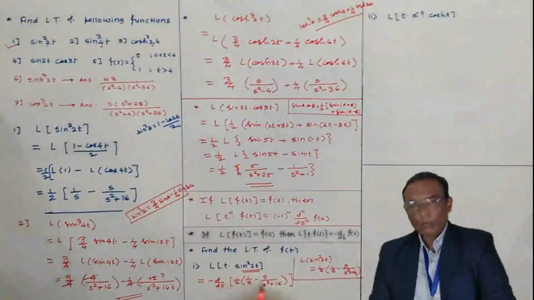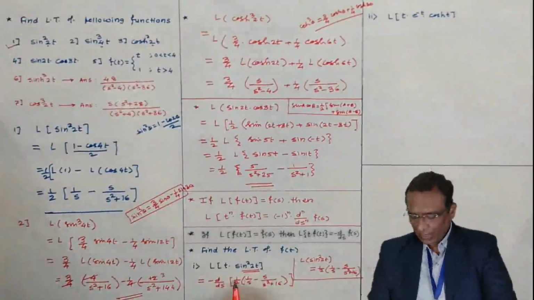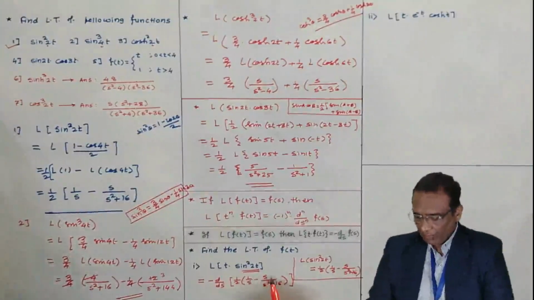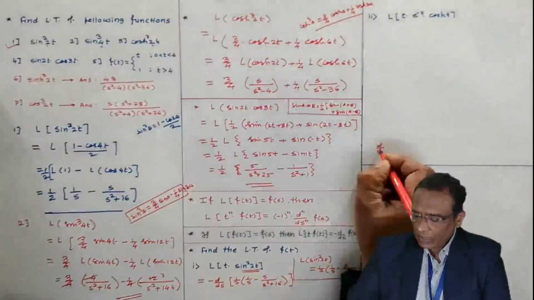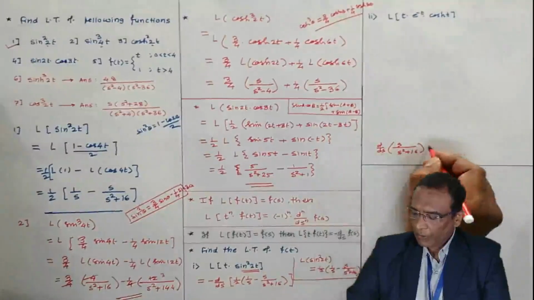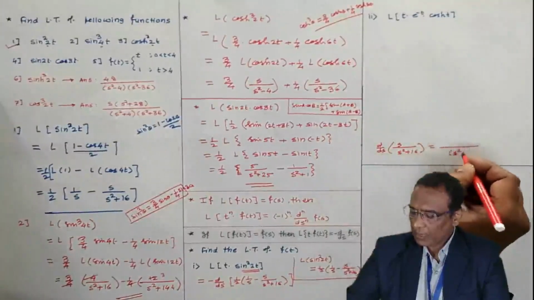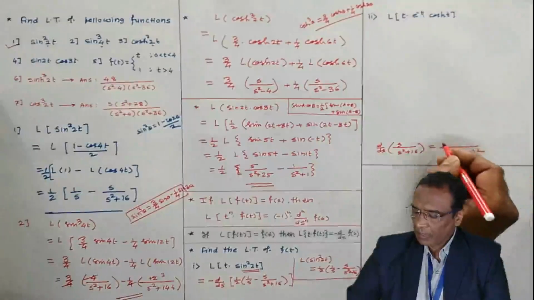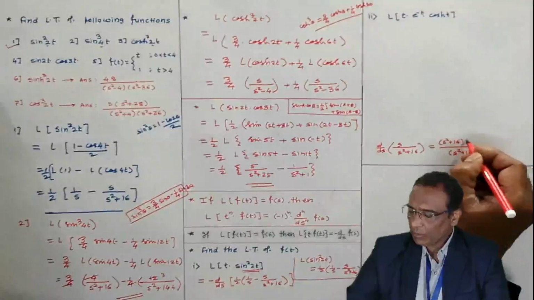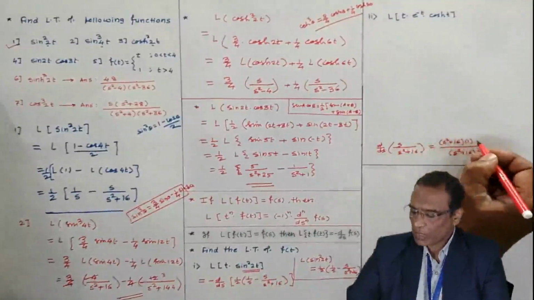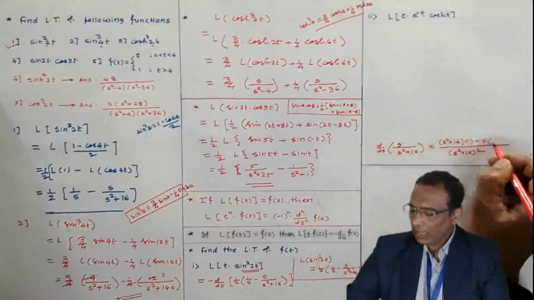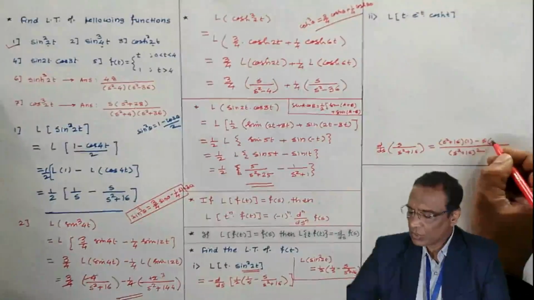Now take the derivative of this; you can take 1 by 2 outside. The derivative of 1 by s is minus 1 by s square, and for the derivative of s by s square plus 16, by the quotient rule, the denominator square is below, and in the numerator we write the denominator times the derivative of the numerator, which is 1, minus the numerator s times the derivative of the denominator s square plus 16, which is 2s.